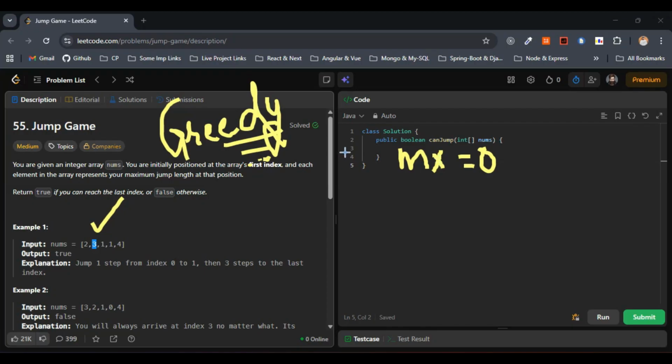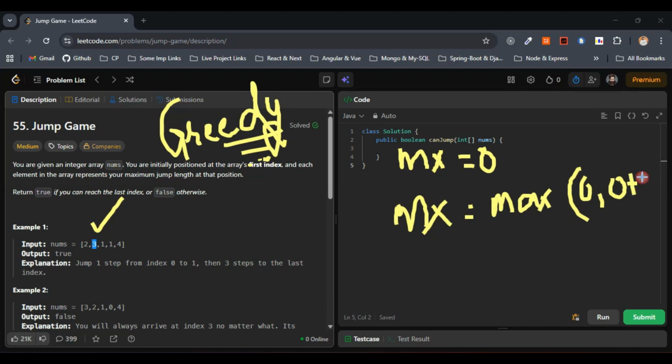Now at index 0, we will set max equal to the max of 0 and the current index plus the value. So this will be max of 0 comma 0 plus 2, which is nothing but 2 in this case. So this is max of current index comma current index plus the value at that particular index, 0 comma 0 plus 2.